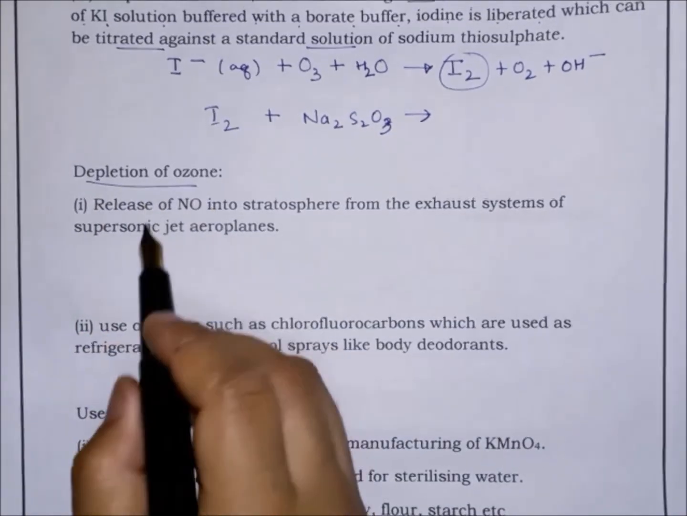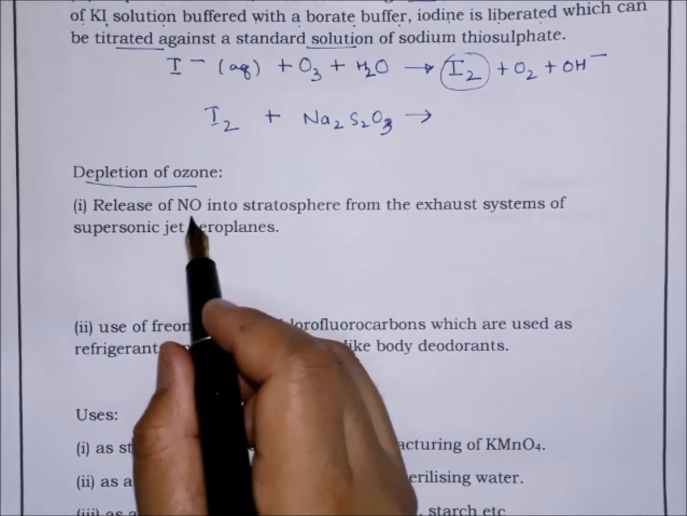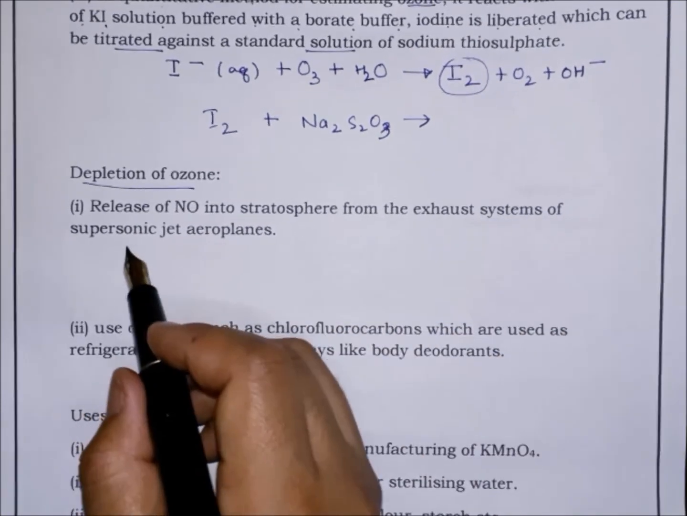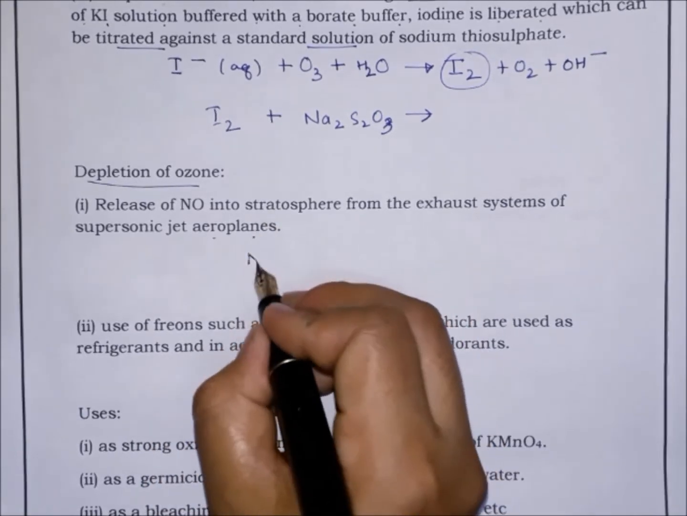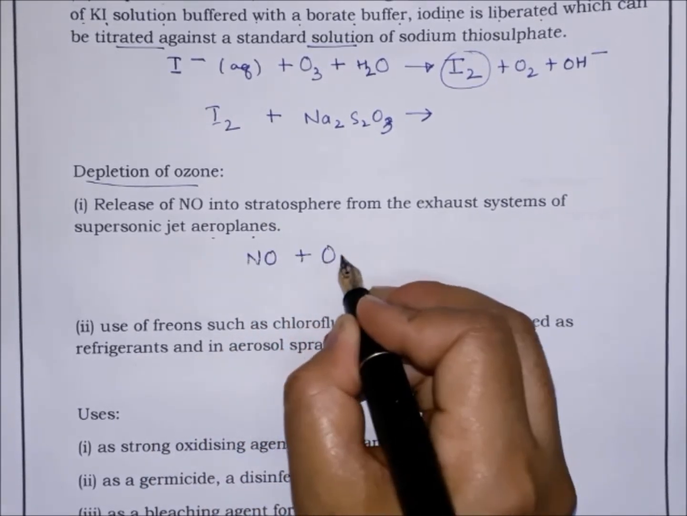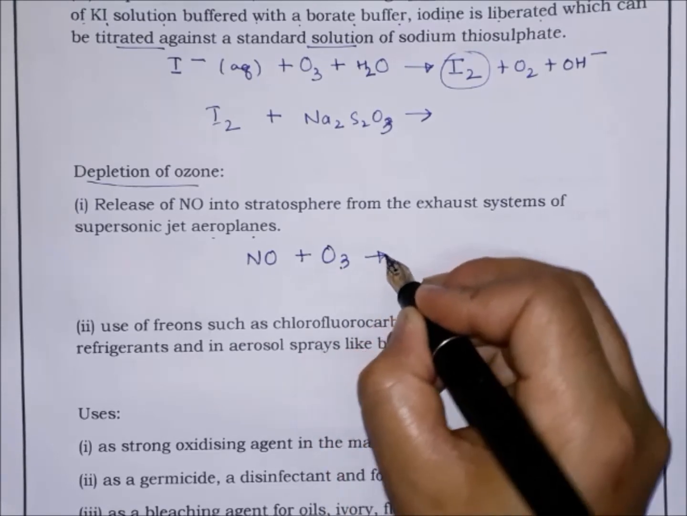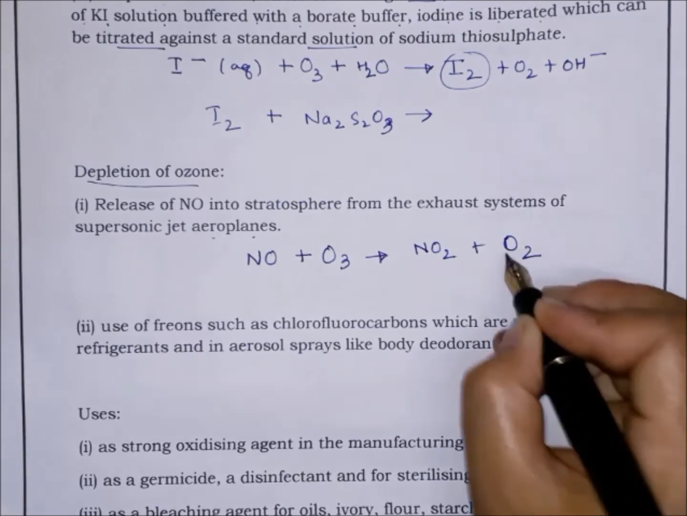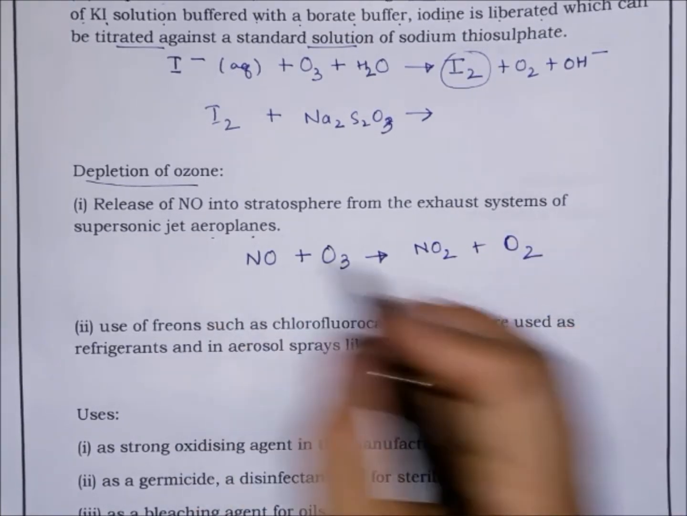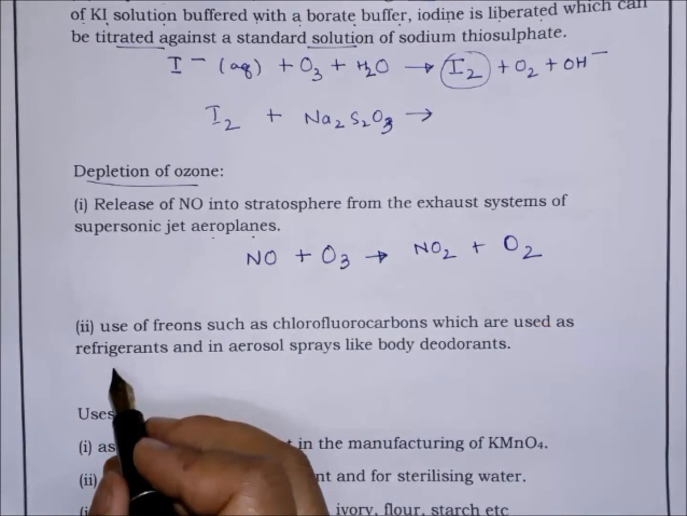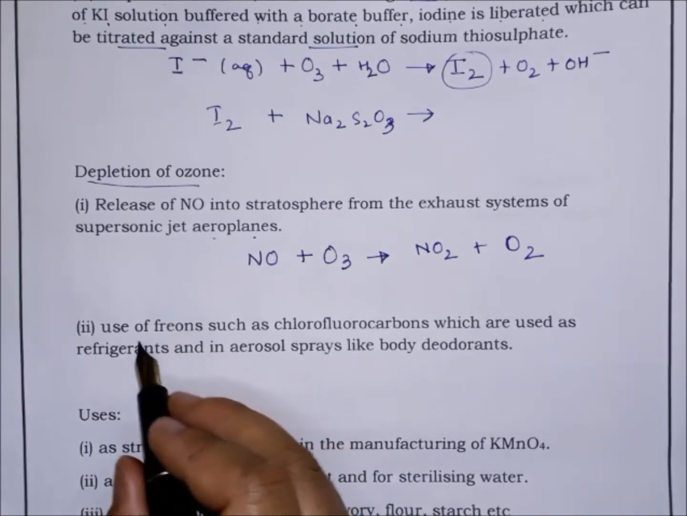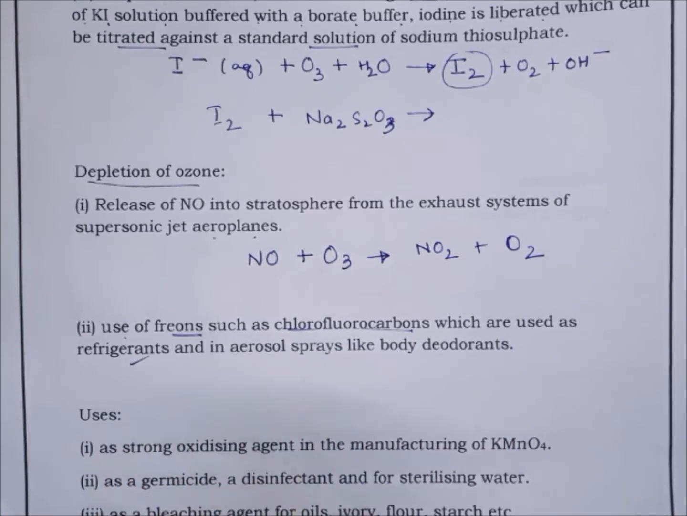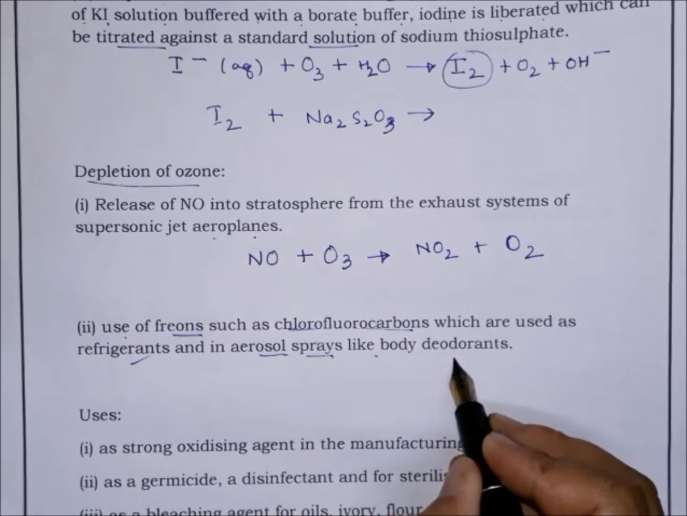Now next is the depletion of ozone. The main cause of depletion of ozone is nitric oxide, which is released in the stratosphere from the exhaust system of supersonic jet aeroplanes. Nitric oxide will combine with ozone to give nitrogen dioxide, and ozone will decompose to oxygen. So this is how depletion of ozone takes place. Another cause for the depletion of ozone is the use of freon, chlorofluorocarbon, which is used as a refrigerant or in aerosol sprays like body deodorants.